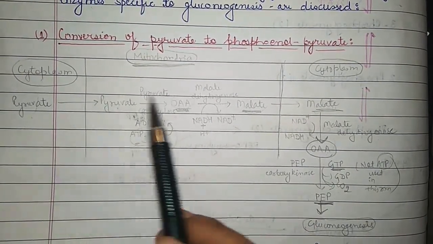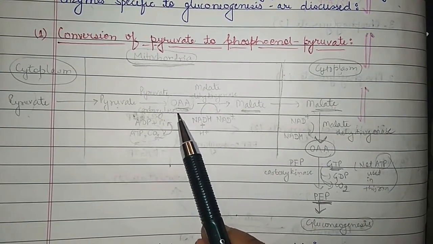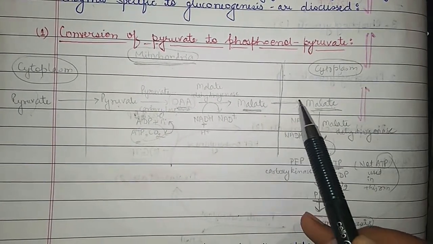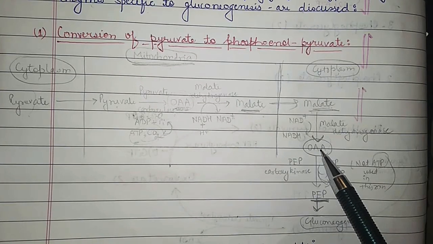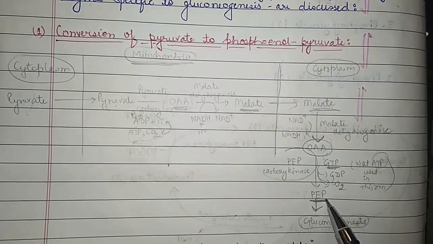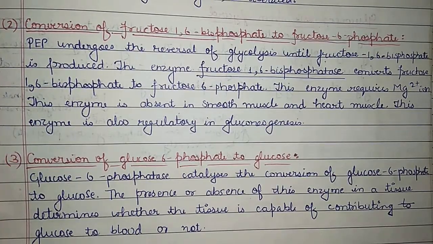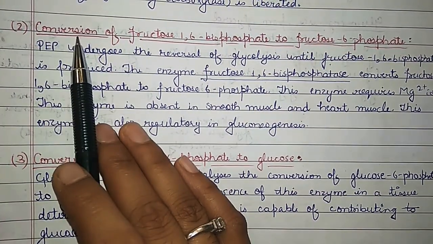First, this pyruvate is converted into oxaloacetate in the mitochondria, and this oxaloacetate is converted into malate so that it can pass out, and this malate is converted into oxaloacetate again, and this oxaloacetate is acted upon by PEP carboxykinase, and this will form PEP and the further reactions will take place. These are the second and the third steps which are non-reversible.